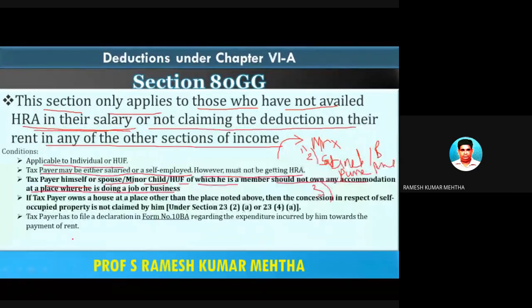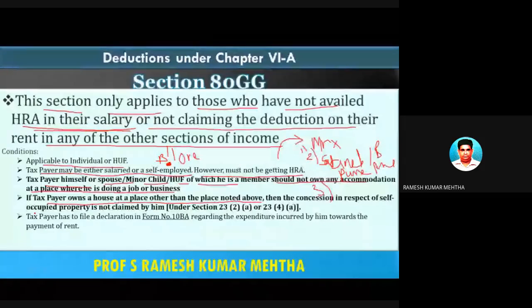Number four, if the taxpayer owns a house at a place other than the place noted above. If, for example, he's doing a job in Pune and he has a house in Bangalore, this fourth condition speaks about such accommodation which is available not in Pune but in Bangalore. Let's see that condition.